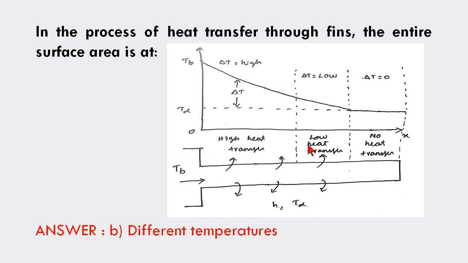So in this you can clearly understand the temperature variation on the surface of the fin. If you consider this one as the base temperature, the surface of the fin will have the base temperature here, and the temperature will decrease up to the surrounding temperature.